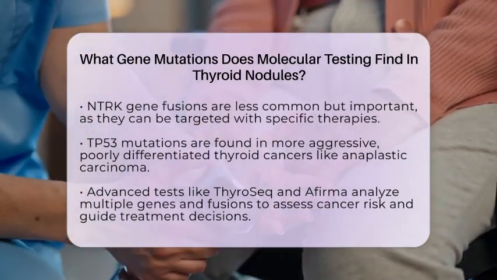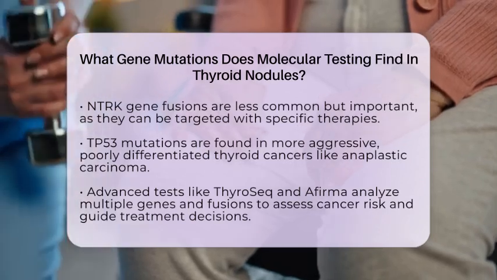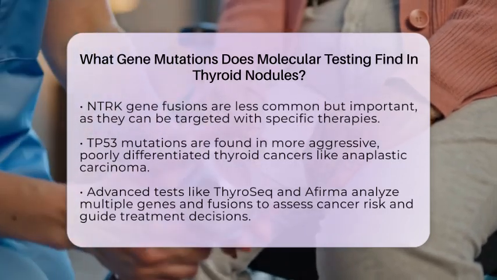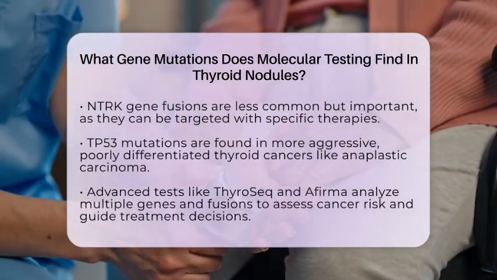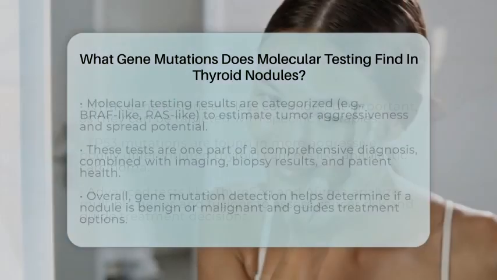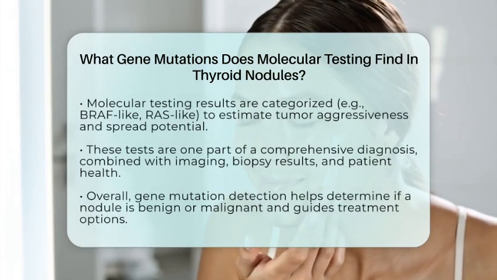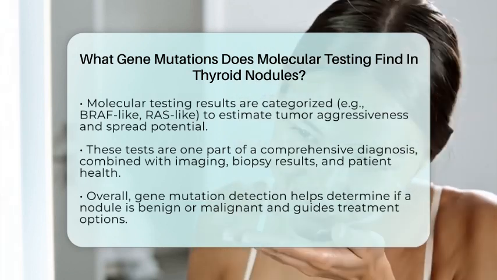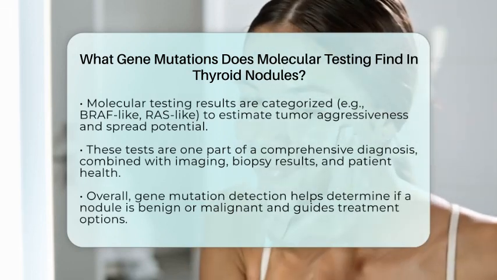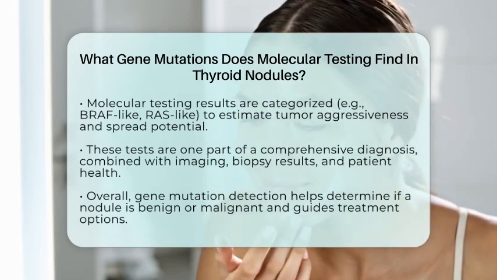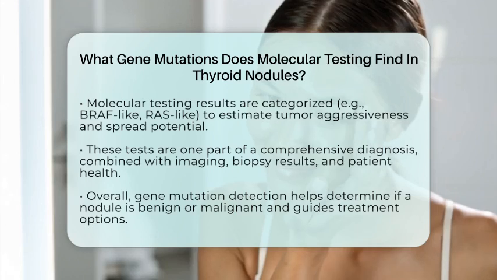The results from molecular testing are often grouped into categories like BRAF-like or RAS-like, which give clues about how aggressive the tumor might be and its likelihood to spread. For example, BRAF-like mutations tend to be associated with more aggressive tumors that may spread to lymph nodes.